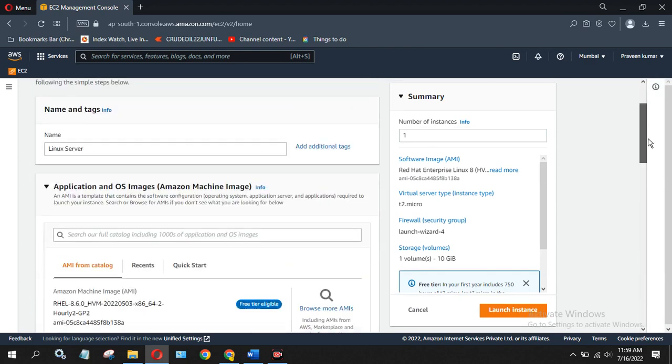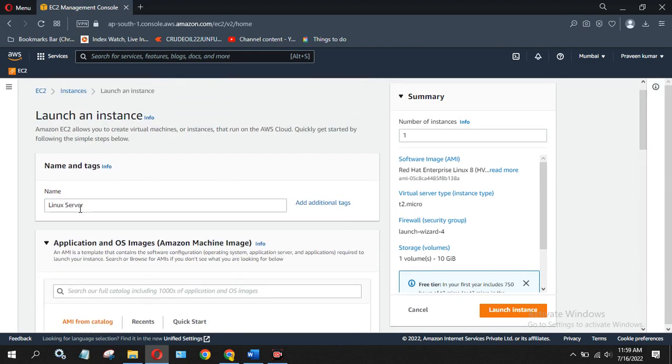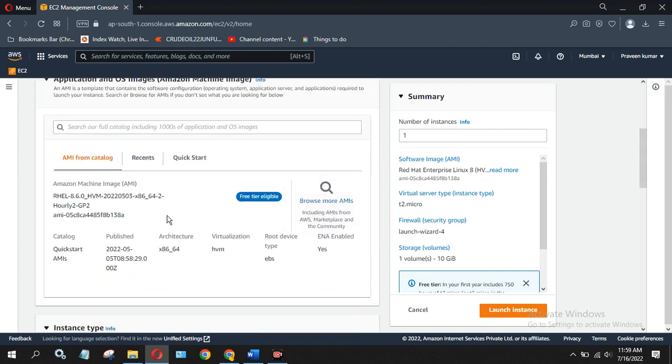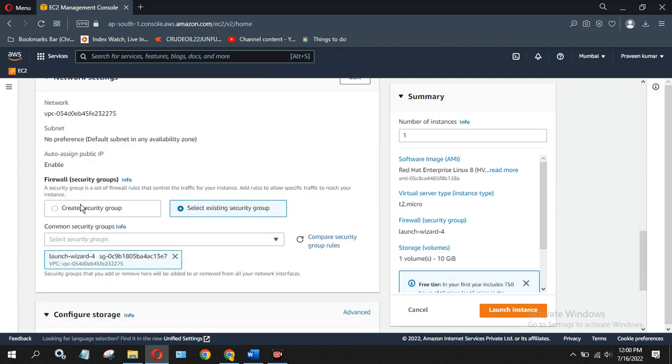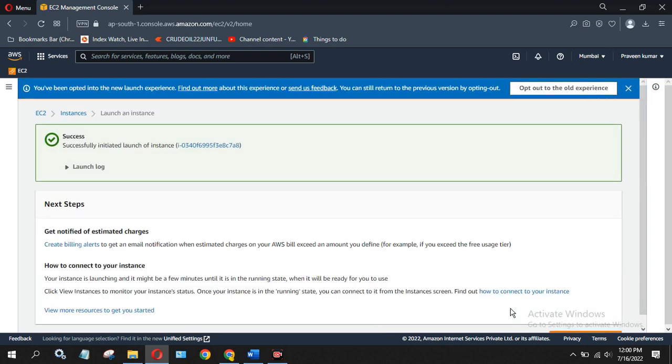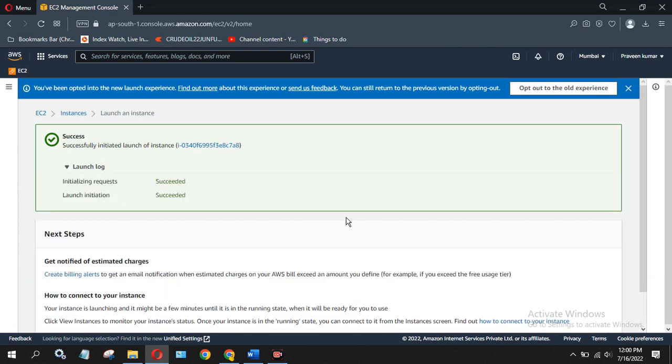Let me show you what we have done from the very beginning. First step, we have given the name of the server. Second step, we have selected the OS. Third step, we have generated a key for connecting to this Linux server. That's it. The security group is not required; you can also create one, or just leave whatever is selected. Now with these 3 steps you are good to go. Just click on launch instance. Once I click on launch instance, you can see the logs. Launch initiation succeeds.